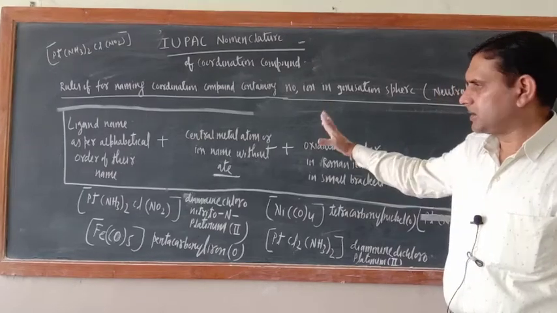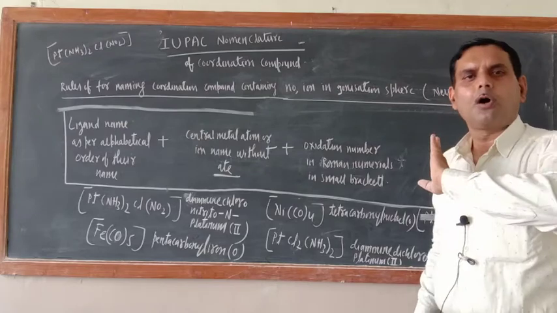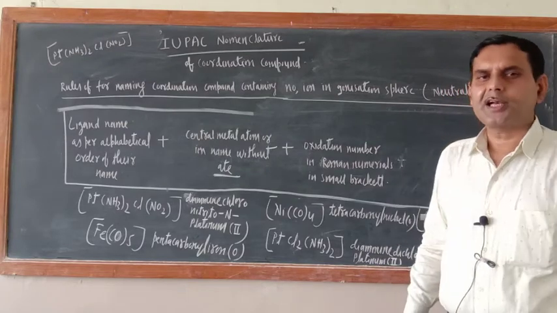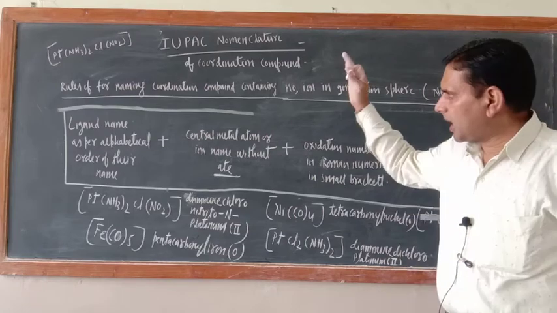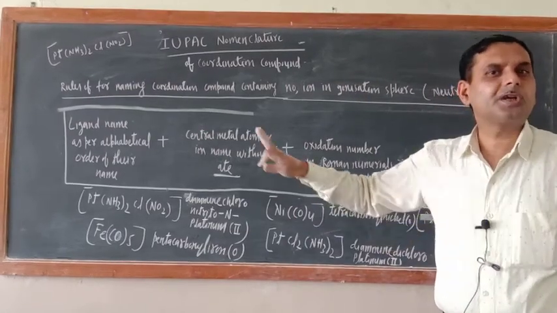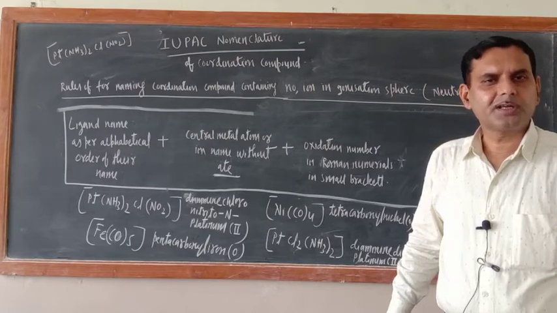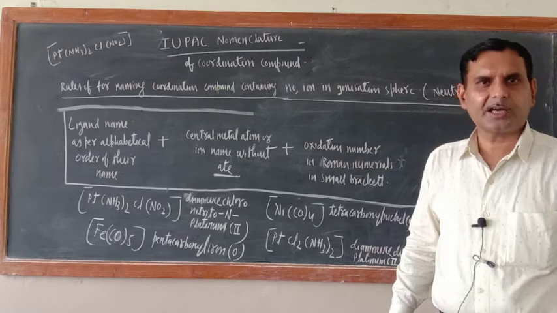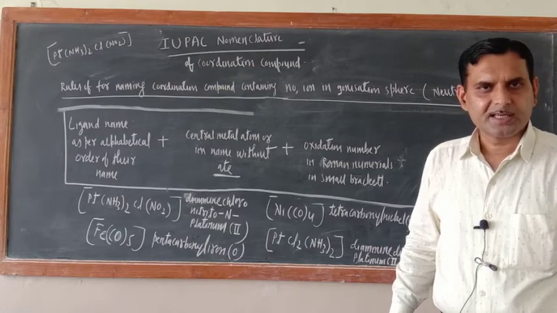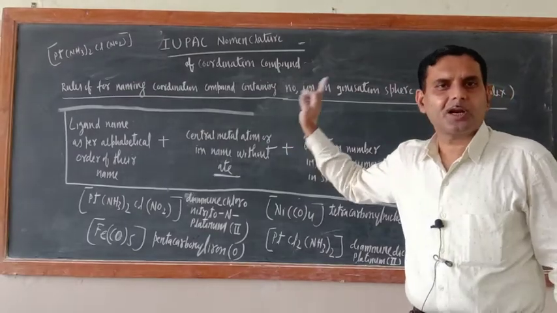And just see, first I taught you the common rule which is applicable to all categories of compound. Later on, on the basis of my experience, I have divided into 3 parts. First one for the coordination compound containing negative charge, means for the anionic complex. Second rule for the cationic complex. Third one for the neutral complex.